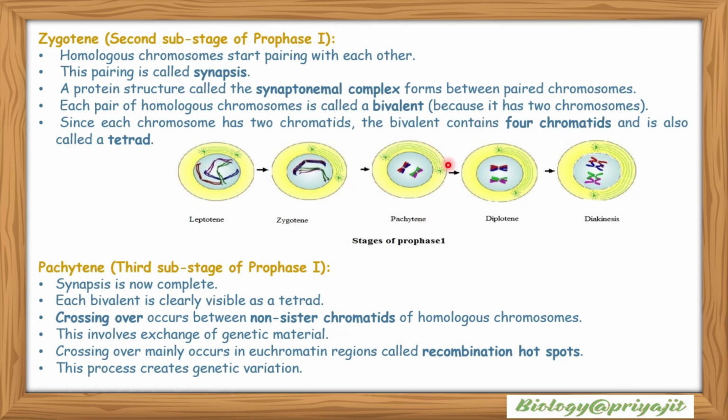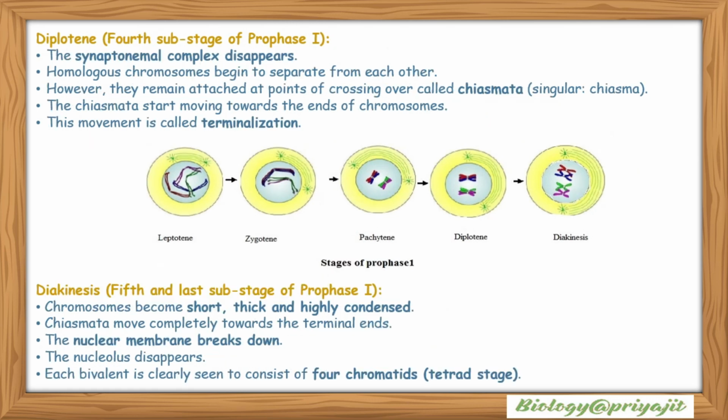Now we will go for pachytene, the third substage of prophase 1. Synapsis is now completed. Each bivalent is clearly visible as a tetrad. Crossing over occurs between non-sister chromatids of homologous chromosomes. This involves exchange of genetic material, and crossing over mainly occurs in euchromatin regions called recombination hotspots. This process creates genetic variation.